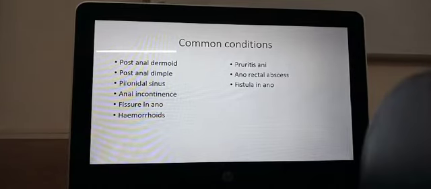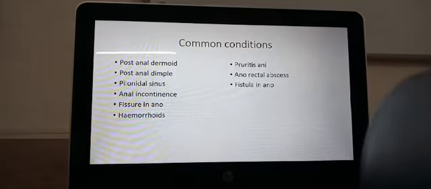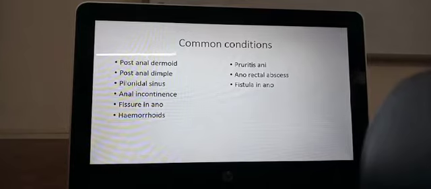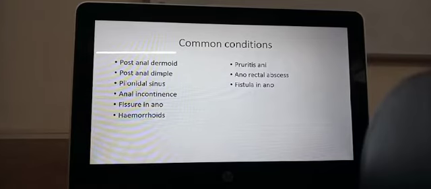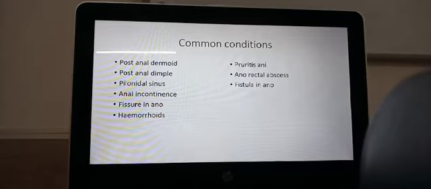Fistula in ano. Sometimes the anorectal abscess can burst inside and outside and form a connection between the anal canal and the skin, or between the rectum and the skin. All this is called fistula in ano. If it forms in the anal canal without going through the sphincter, it is dealt with differently. But if it is going through the sphincter, it is dealt with differently. And if it is going above the sphincter, it is dealt with differently.